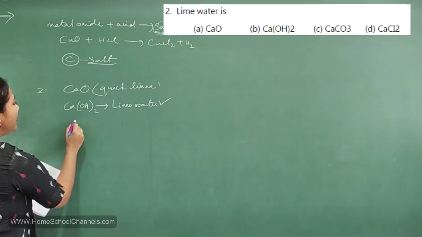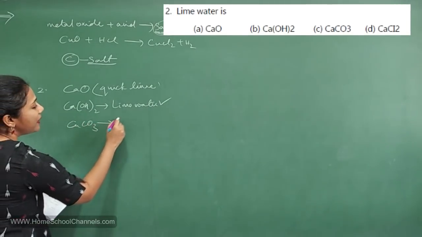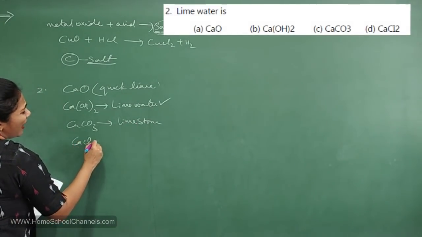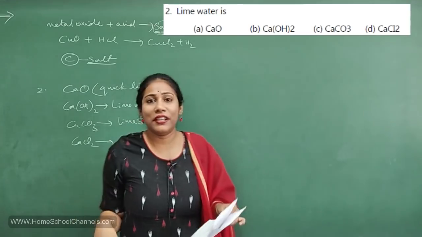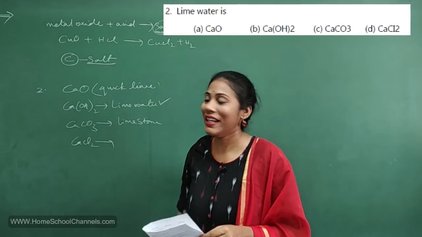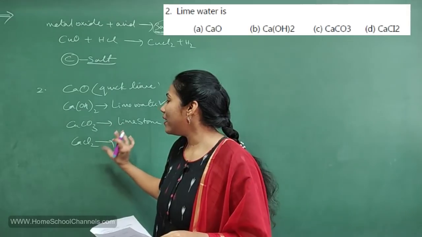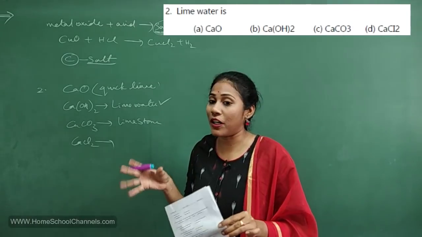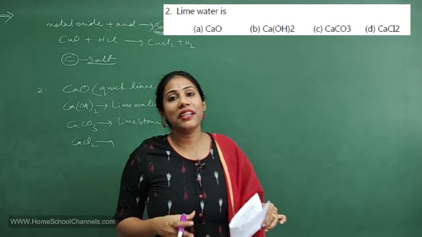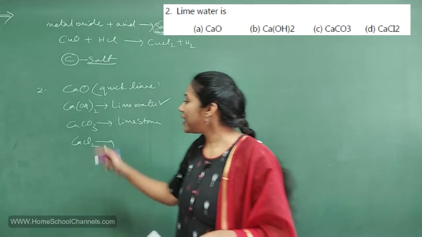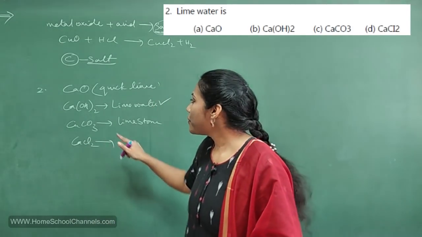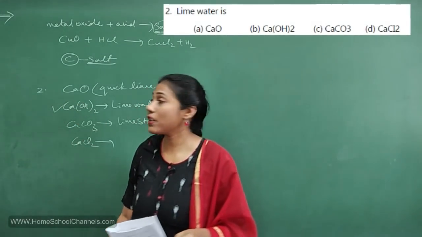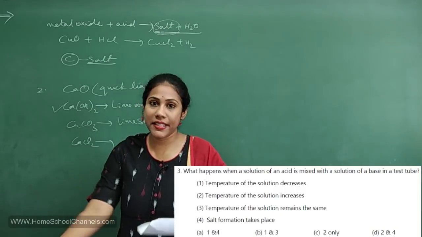Coming to the third option, calcium carbonate. You know calcium carbonate is called limestone. We all know this, right? And calcium chloride. You know, calcium chloride does not have any special name. It is just called calcium chloride only. Calcium chloride has a very special property of absorbing moisture. Whenever you want moisture to be absorbed in a particular instrument during a particular reaction, then calcium chloride is used. So what is your option? Lime water is definitely calcium hydroxide. So option B is the answer here.